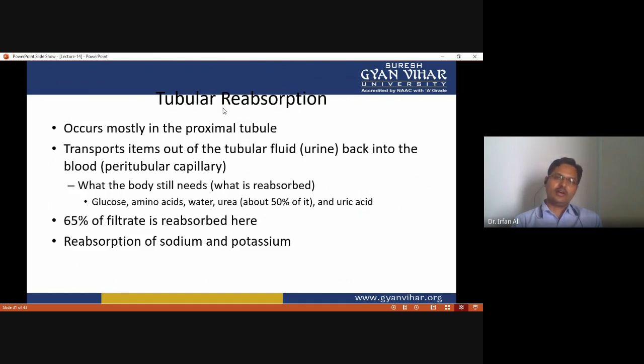So what the body still needs is reabsorbed: glucose, amino acids, water, urea, and uric acid. Approximately 65% of the filtrate is reabsorbed in the proximal convoluted tubule, and in addition, sodium and potassium are also reabsorbed in the proximal convoluted tubule.